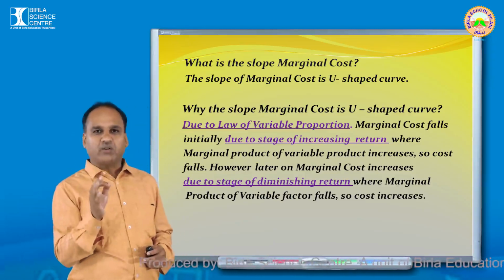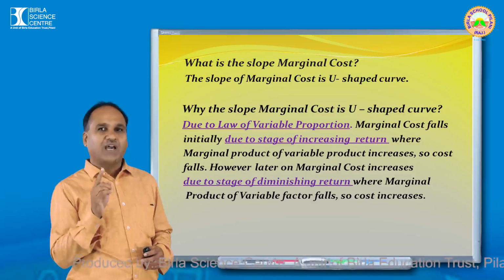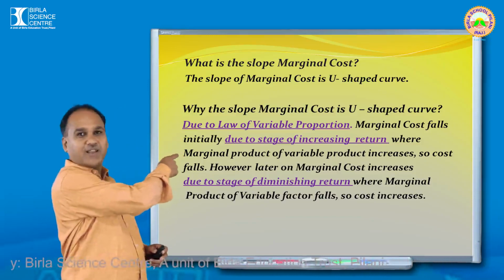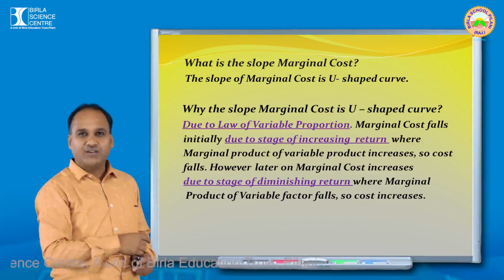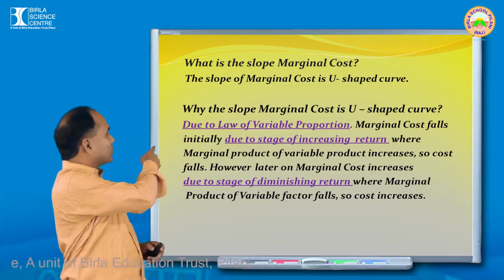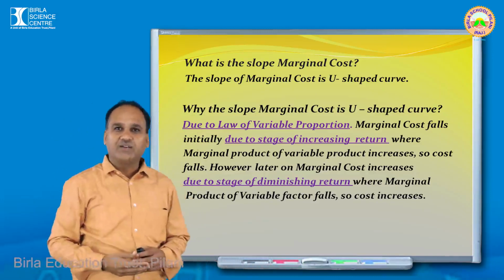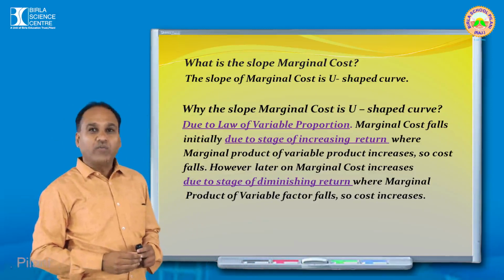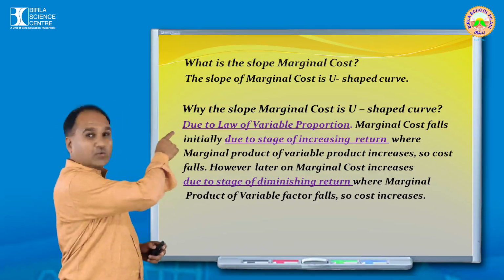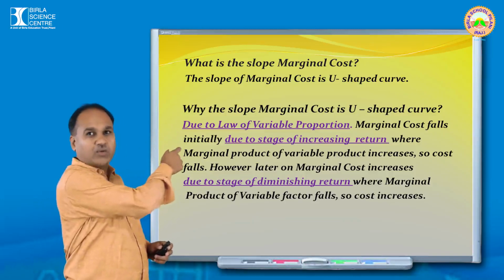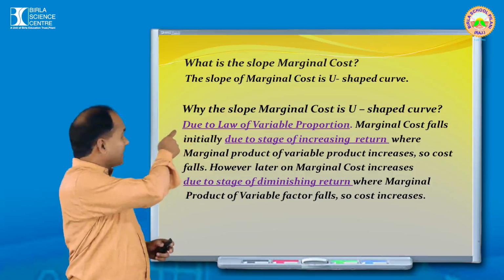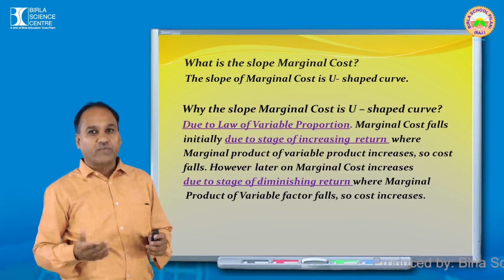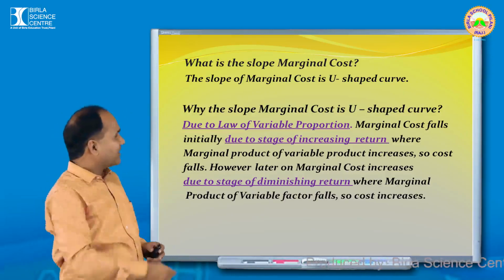Okay. However, later on what happens? Marginal cost increases. Again cost बढ़ रहा है. क्यों? देखिए underline it. Due to the what? You can see there. Due to the stage of diminishing return. I have underlined it. Please go through it again. Due to the what? Stage of diminishing return. Diminishing return में क्या होगा? Where marginal product किसका? Of variable factor. Marginal product means marginal output किसका घट रहा है? Of the variable factor, यानी labor का. If output is coming down, so what we can see again, so cost is increasing.